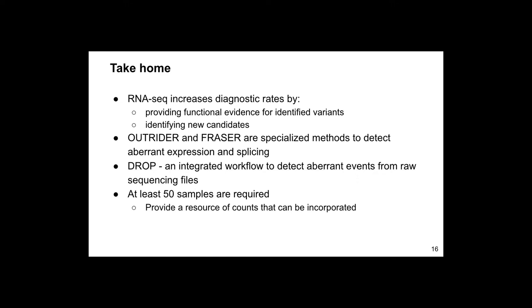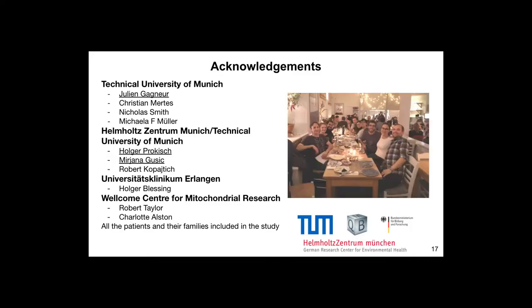And we created an integrated workflow that uses them to detect these aberrant events from raw sequencing data, and that includes quality control and all intermediate steps. Finally, at least 50 samples are required, so we provide a resource of counts that can be incorporated into DROP and into the analysis of labs just venturing into this.